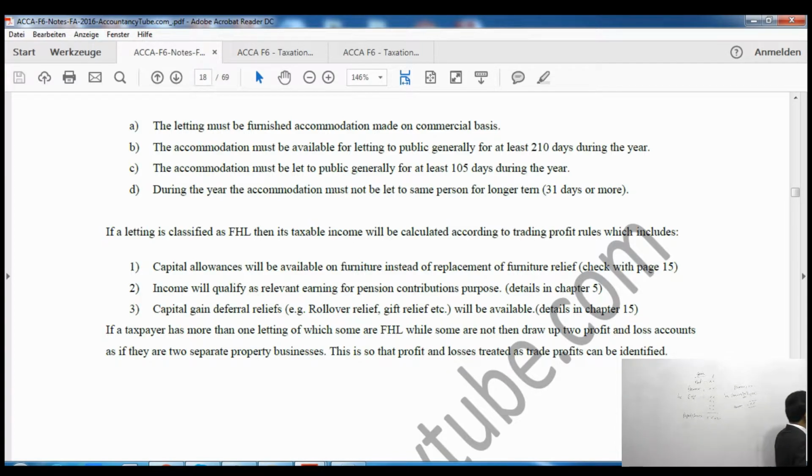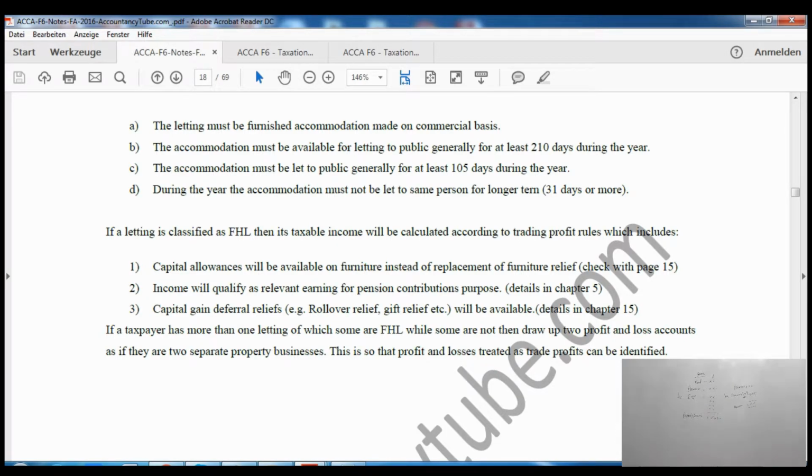And the last condition is that it must not be let to the same person for a longer term occupation, which is 31 days. So you cannot let the property consecutively to the same person for 31 days or more than that. All right.